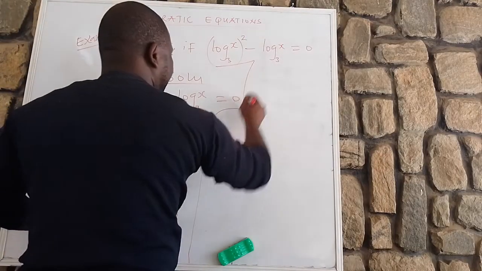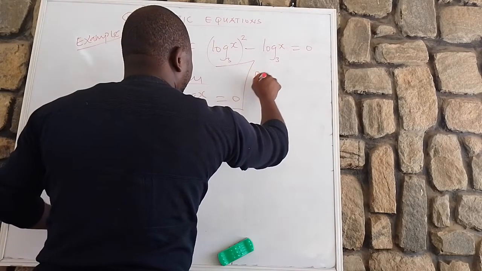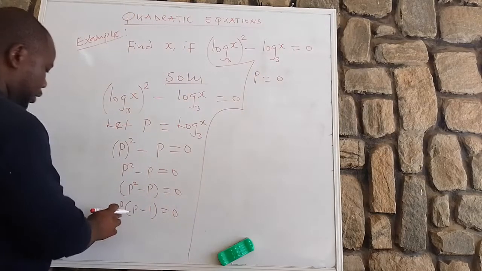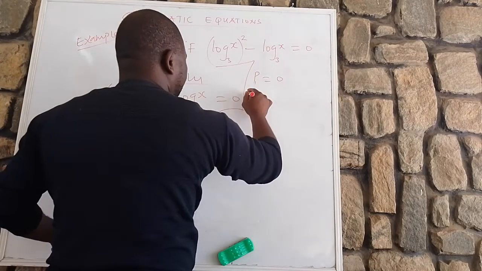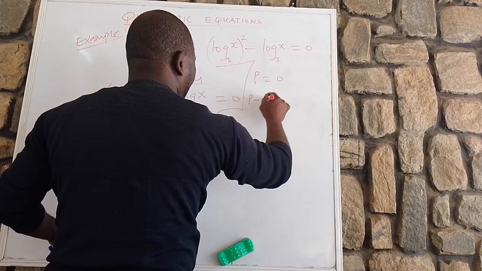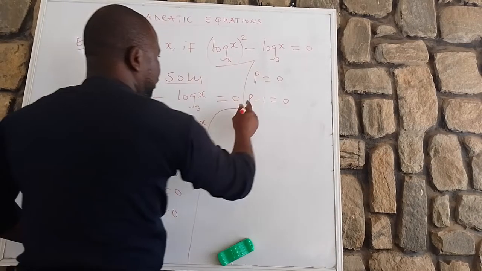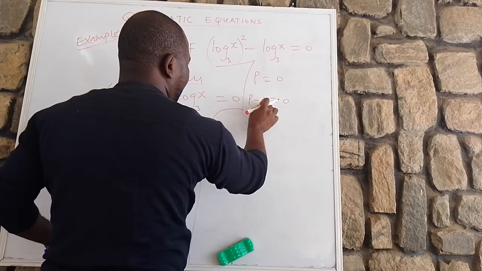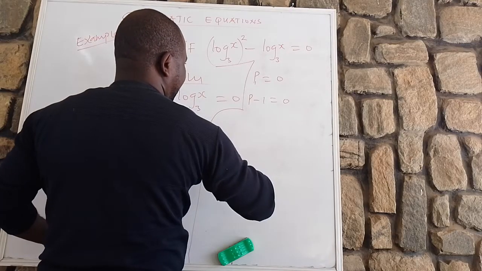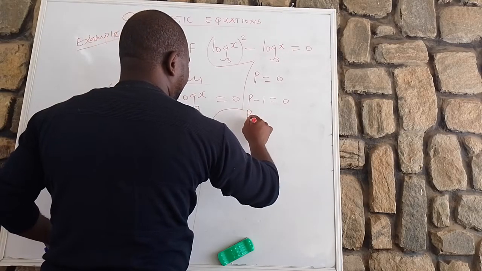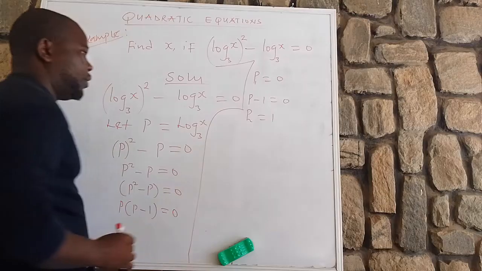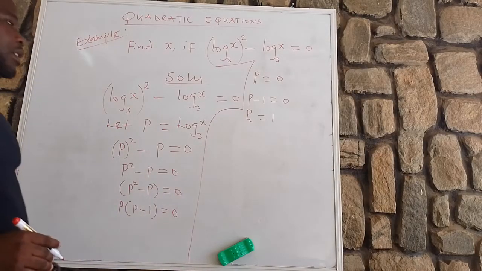P1 is equal to 0. Then this bracket, P minus 1, will be equal to 0. If you take 1 to this side, our P2 will be plus 1. True or false?